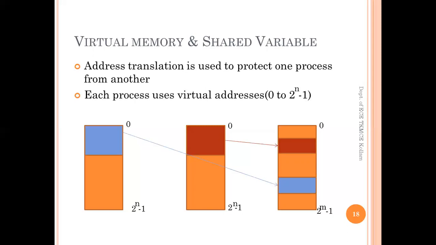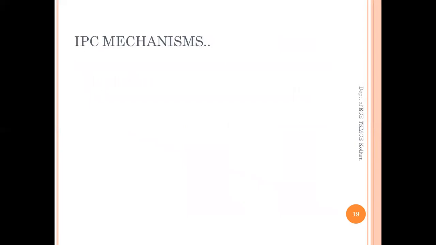Among the three techniques we have seen so far, the third one involves fewer system calls to set up inter-process communication. Now let's see the other techniques for IPC mechanisms.